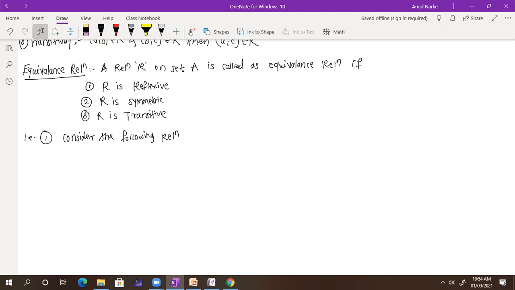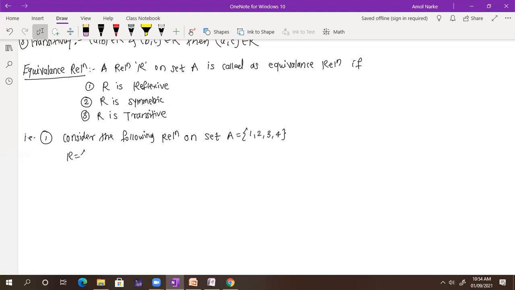Consider the following relation on set A. They have given the set 1, 2, 3, 4, and they have given the relation also.